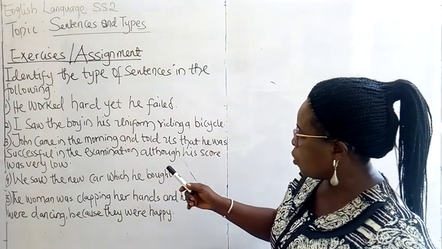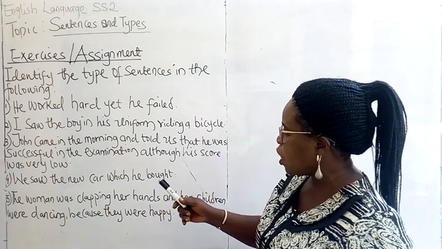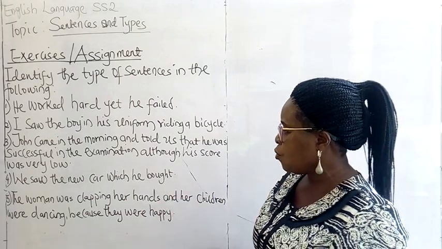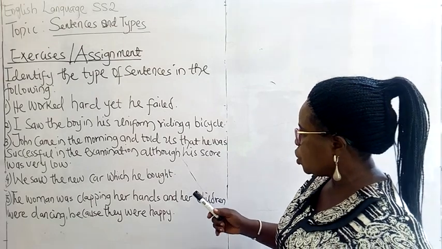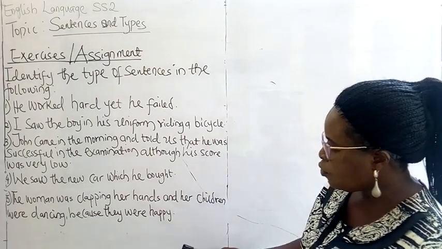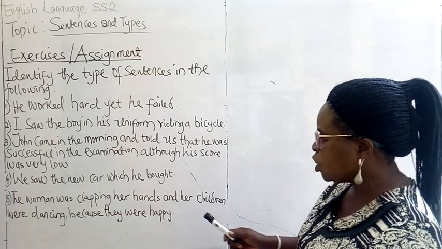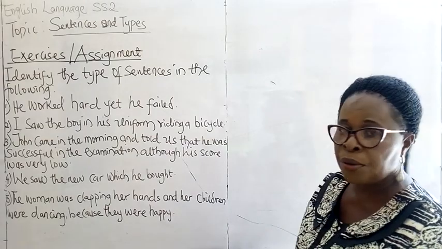John came in the morning and told us that he was successful in the examination, although his score was very low. 4. We saw the new car which he bought. 5. The woman was clapping her hands and her children were dancing because they were happy.